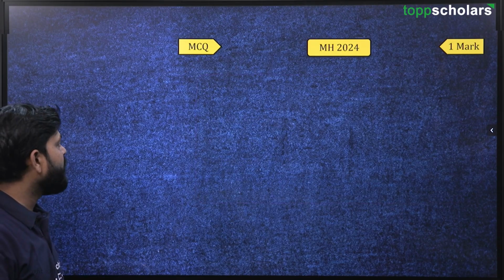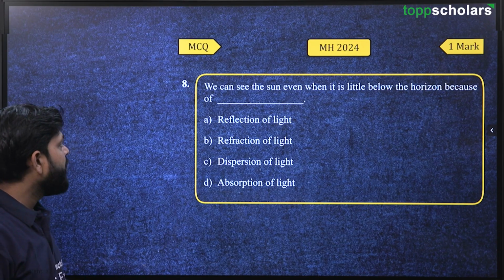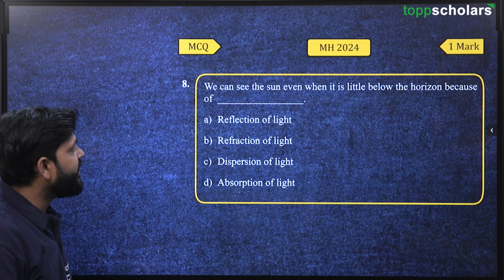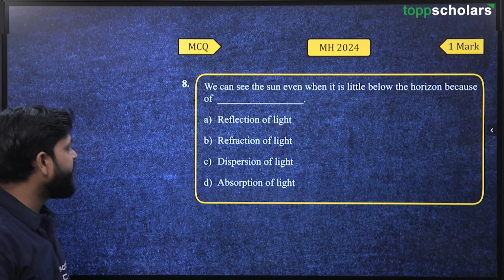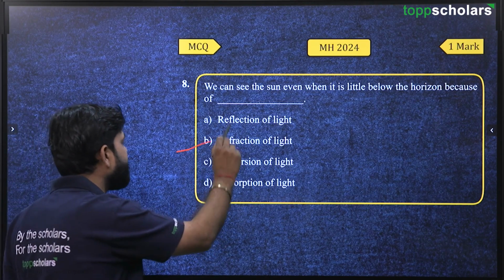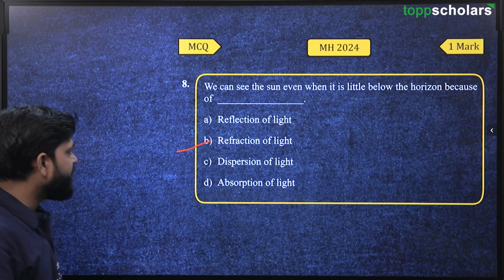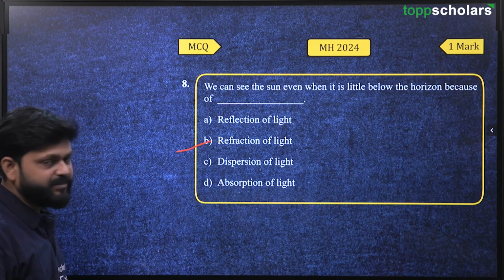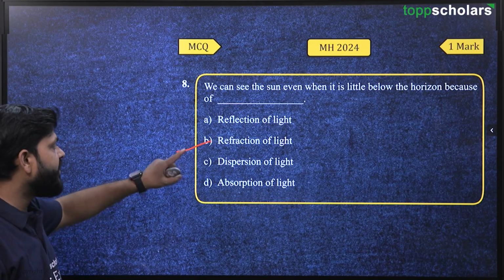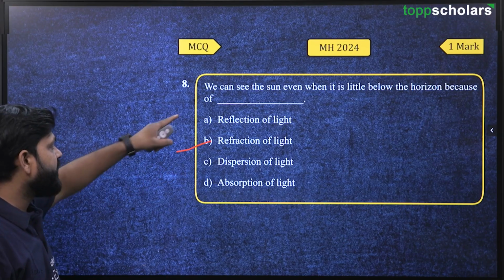Now, next is: we can see the sun even when it is a little below the horizon because of refraction of light. We have seen these things, refraction of light. Reflection is something different. Here this phenomenon, the refraction formula, will be used for this question.